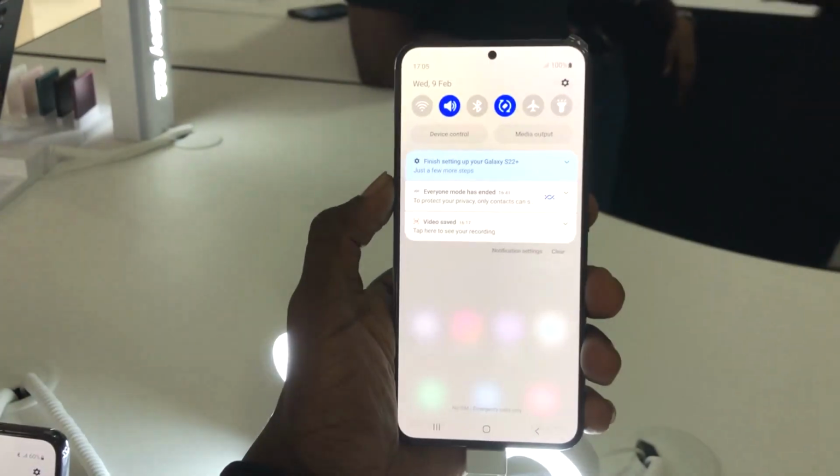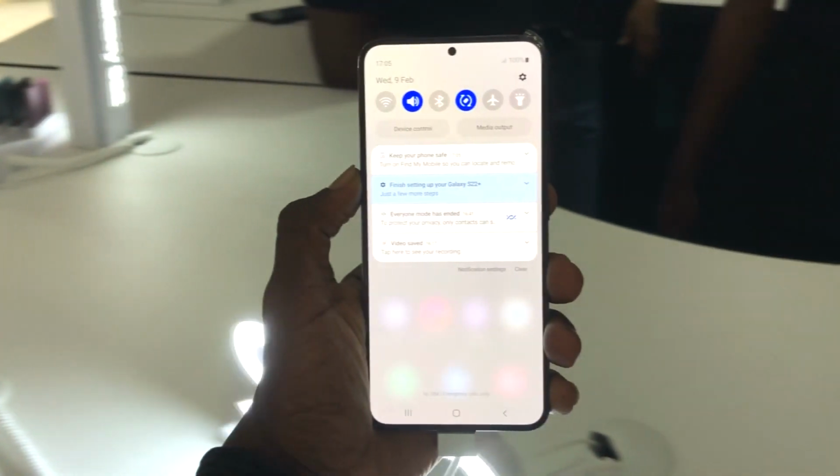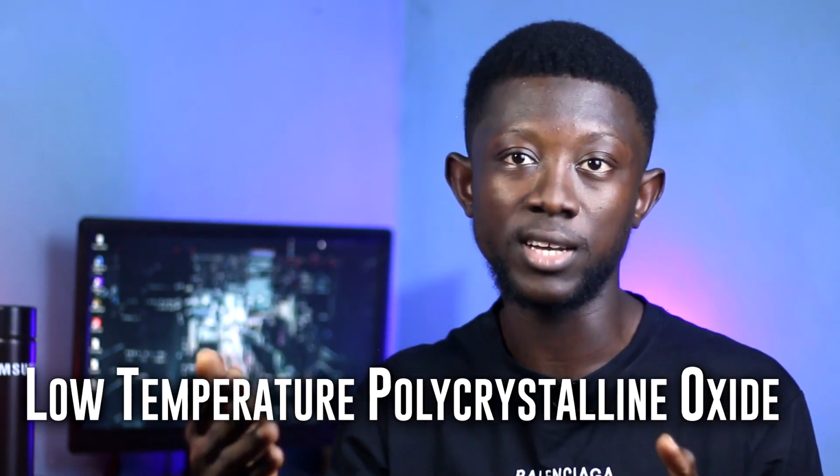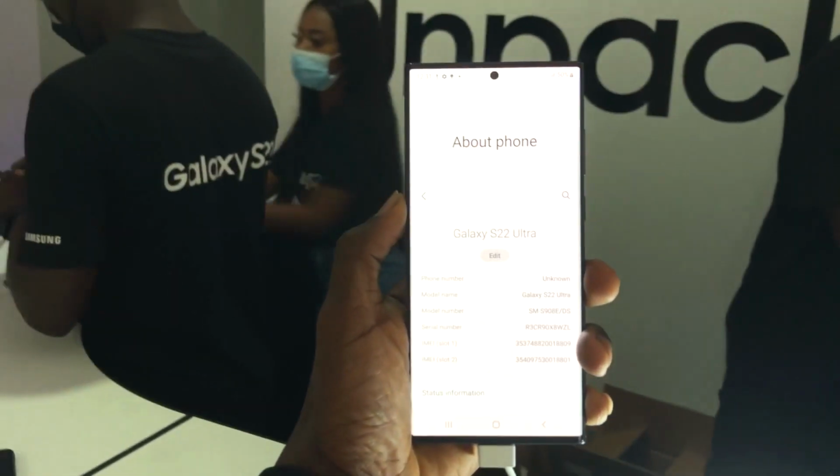Another thing is these two devices, the S22 and S22 Plus, do not have LTPO displays. LTPO means low temperature polycrystalline oxide. What that means for you is a variable refresh rate and longer battery life, amongst others. So only the S22 Ultra has LTPO, that's just too long to say in full. LTPO technology can only be found on the S22 Ultra.